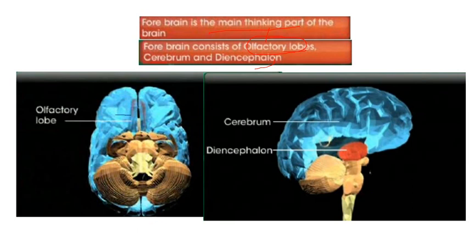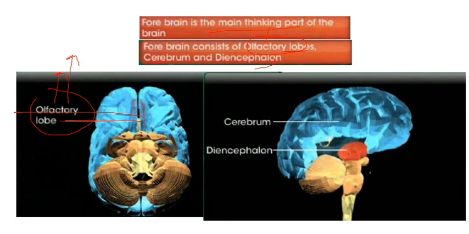This olfactory lobe is concerned with the sense of smell. यहाँ आपको यही पॉइंट्स याद रखने हैं कि forebrain का जो olfactory lobe है, which is concerned with the sense of smell.